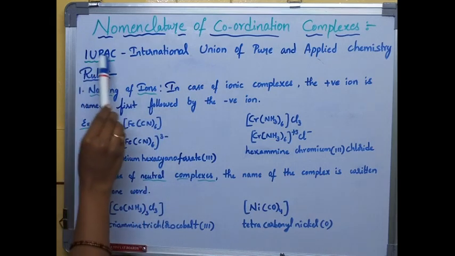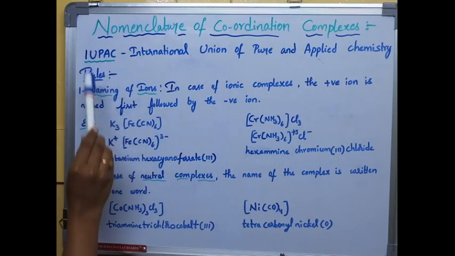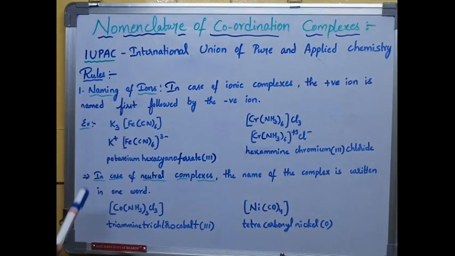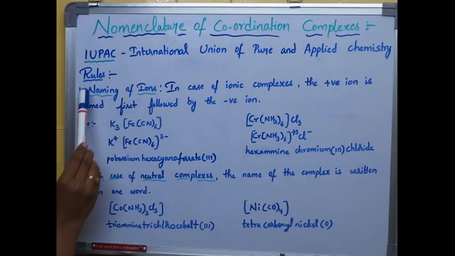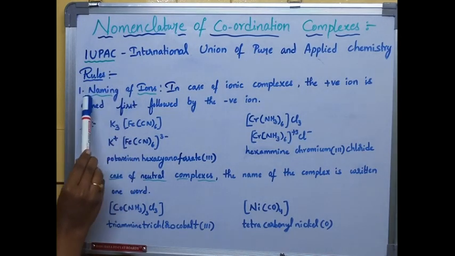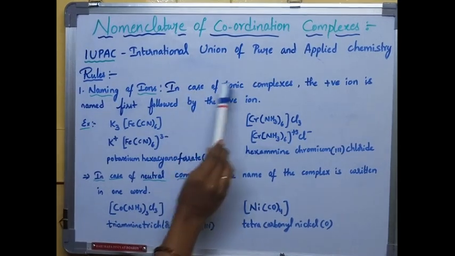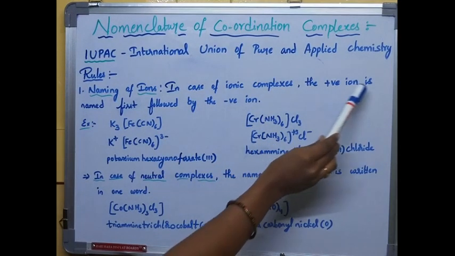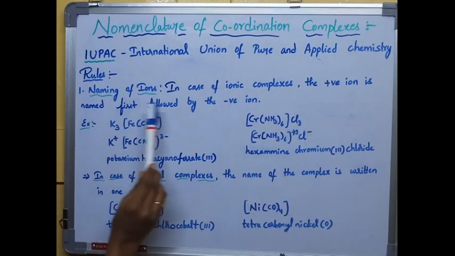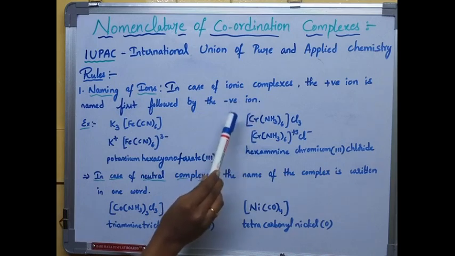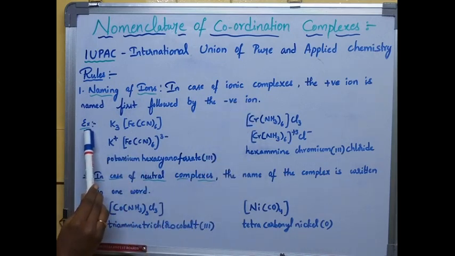Now coming to the rules for the nomenclature. Firstly, while naming any complex, here we are naming only complexes. Naming of complexes firstly involves the naming of ions. In the case of ionic complexes, we should name the positive ion first, then it should be followed by the negative ion. I am giving you one example here.